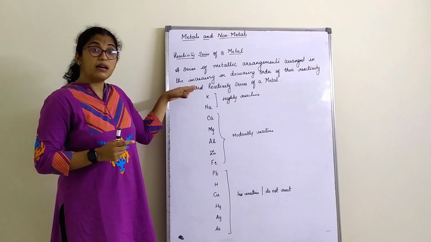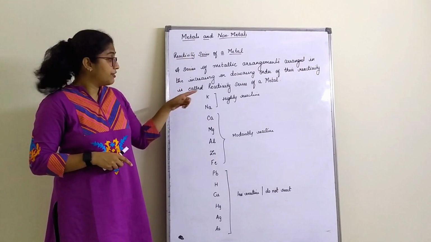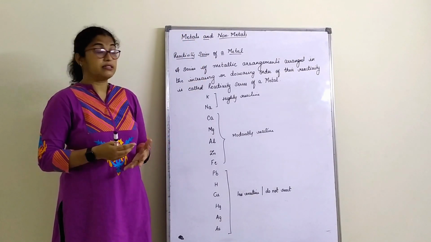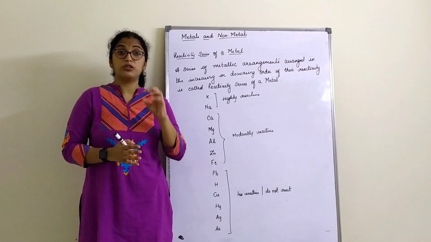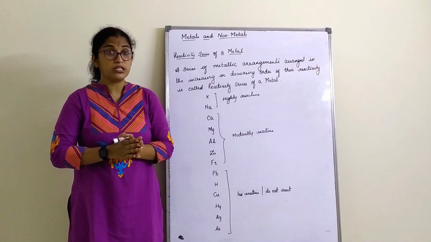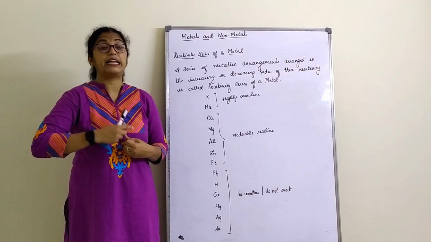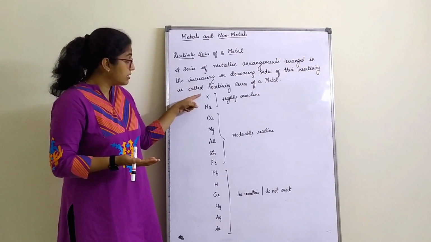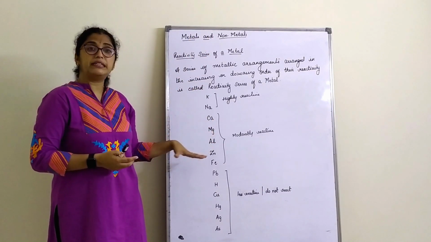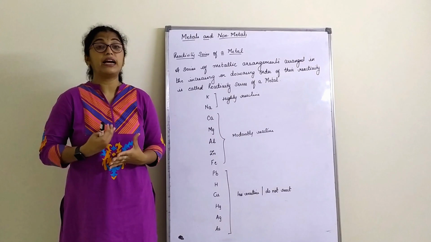They react with other things, but that is a different concept. Whichever metal is found at the top of the reactivity series is highly reactive. Did you understand why sodium and potassium are the most reactive metals? They are stored in kerosene because if exposed, they react with atmospheric oxygen and can catch fire. The remaining ones, calcium, magnesium, aluminium and zinc, are moderately reactive, not very highly reactive.